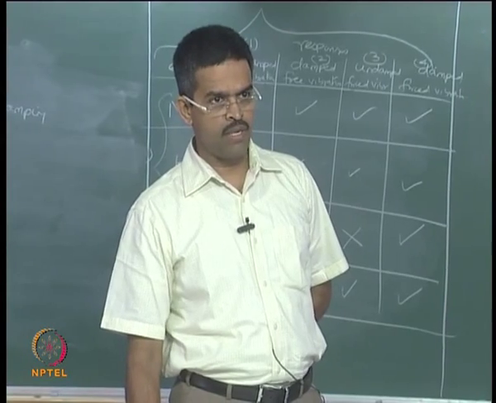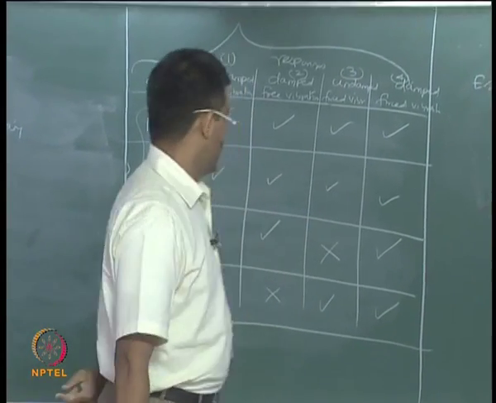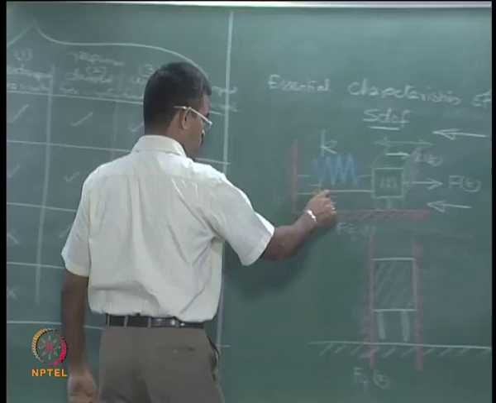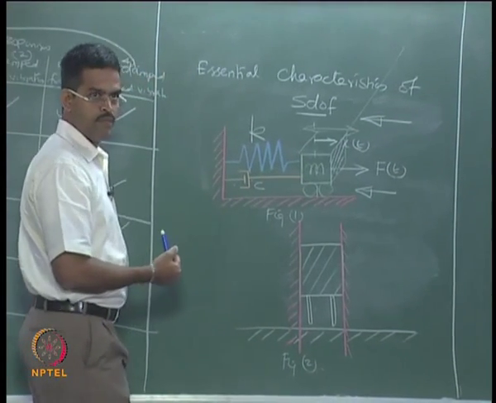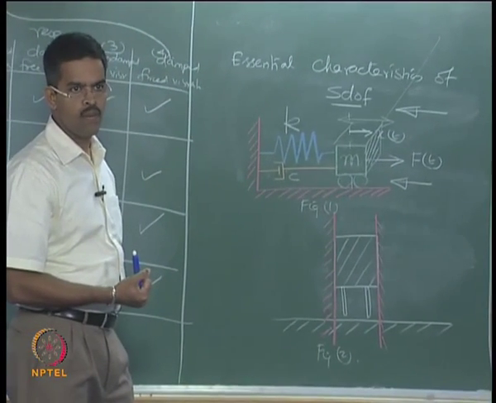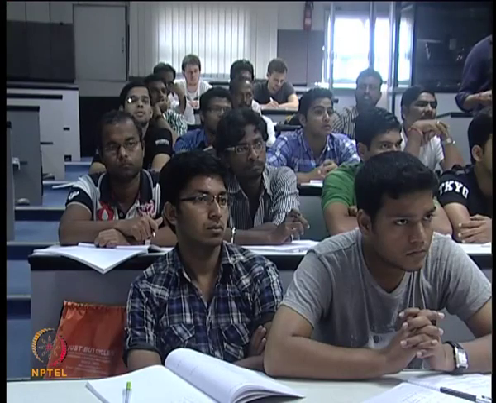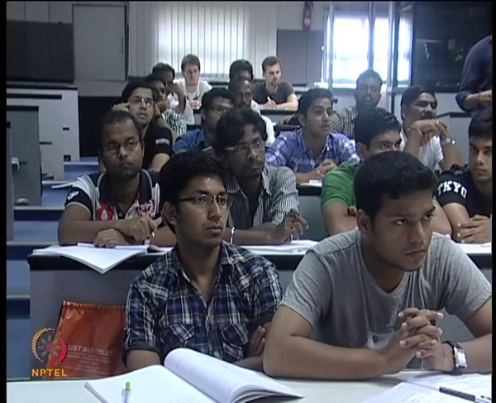Because the body is vibrating. Suppose I eliminate K and give C only, still the body will vibrate. The body will not vibrate if K is excluded.